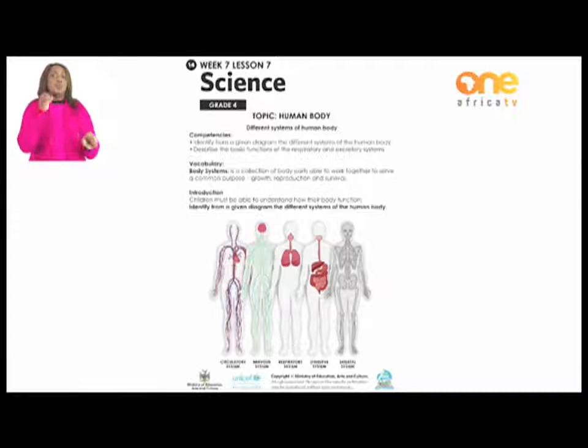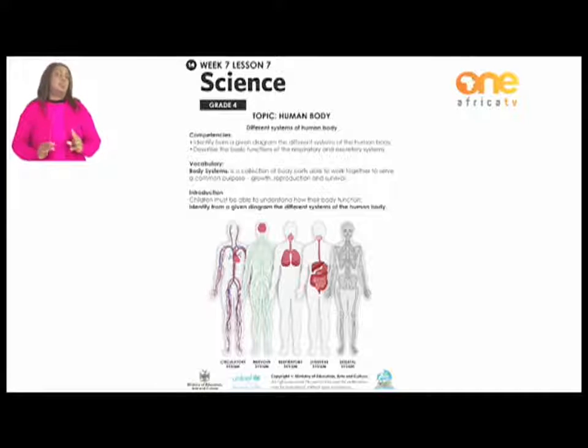Vocabularies. There are some words that we will be using during our lesson, which is body systems. It's a collection of body parts able to work together to serve a common purpose, such as growth, reproduction, and survival. Introduction. Children must be able to understand how their body functions. The first competency says to identify from a given diagram the different systems of the human body.